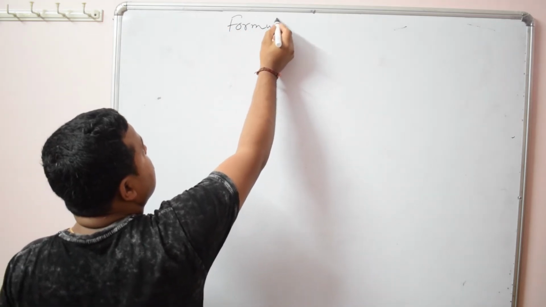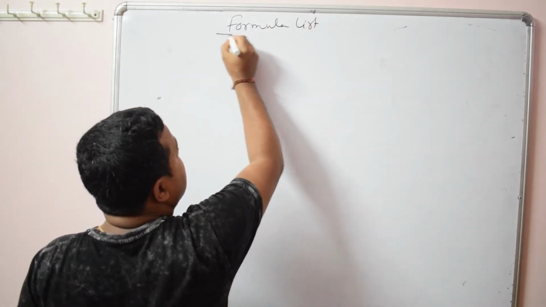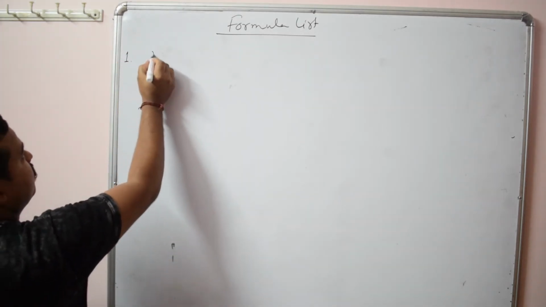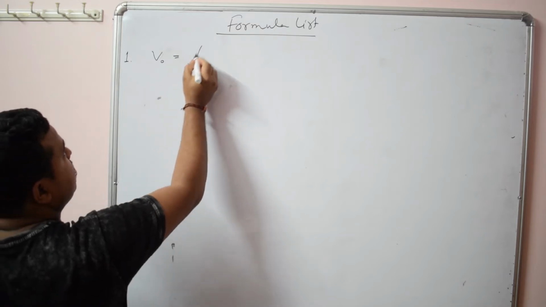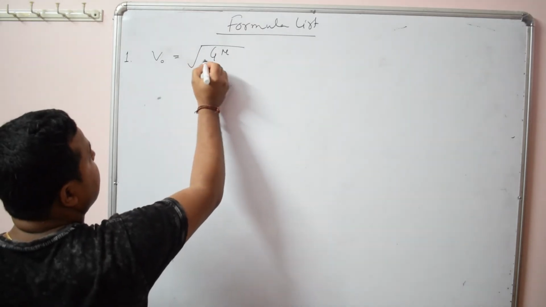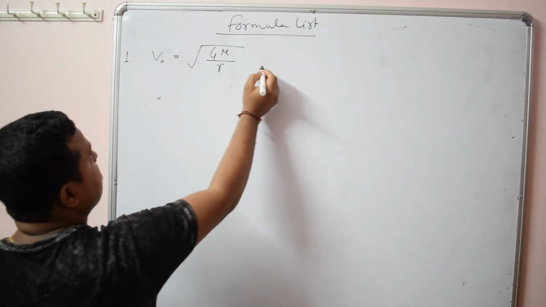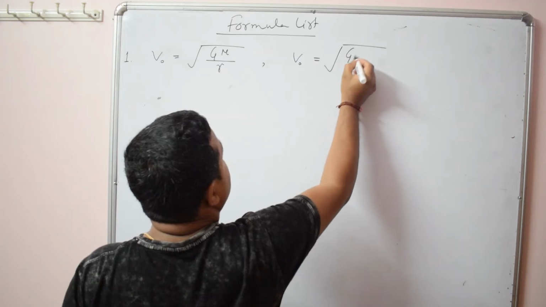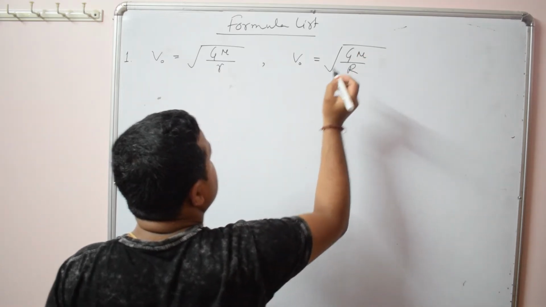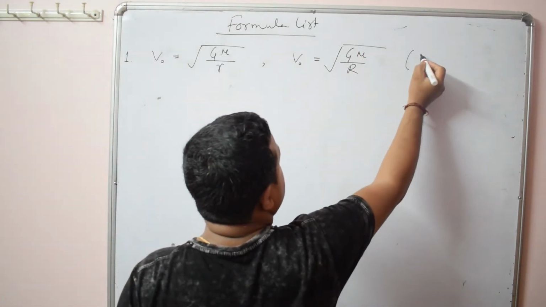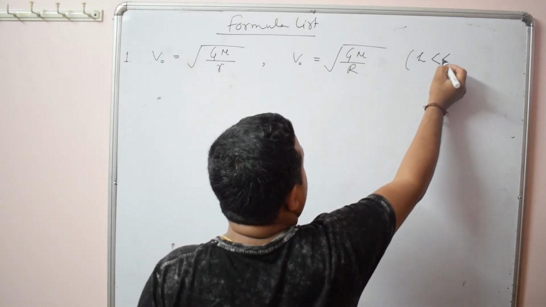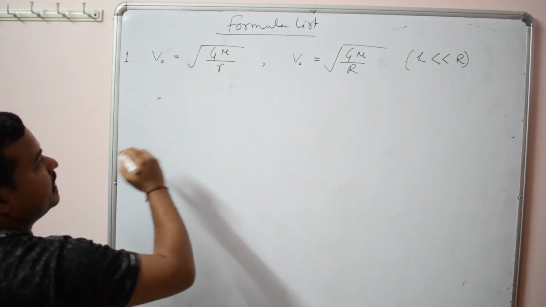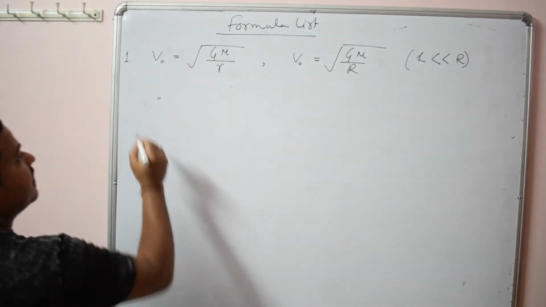Formula list. So I have discussed the orbital velocity of a satellite. The general formula is v = root over GM by r. Then another, v0 = root over GM by R, in terms of the radius of Earth. You can use this only when h is very small compared to R. Otherwise, this is the general formula. This r is the radius of the orbit, and this R is the radius of Earth.